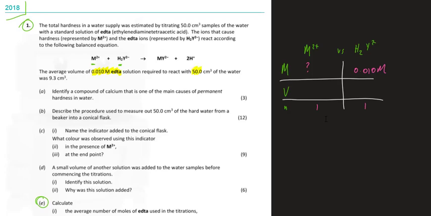We've got the volume of the water sample, so that's the volume of the metals. I've also got the volume of the EDTA, so I'll plug those values in. And that'll be a lot of the work already done once we have this data gathered together in this one space. It's useful to refer to for doing these subsequent calculations.